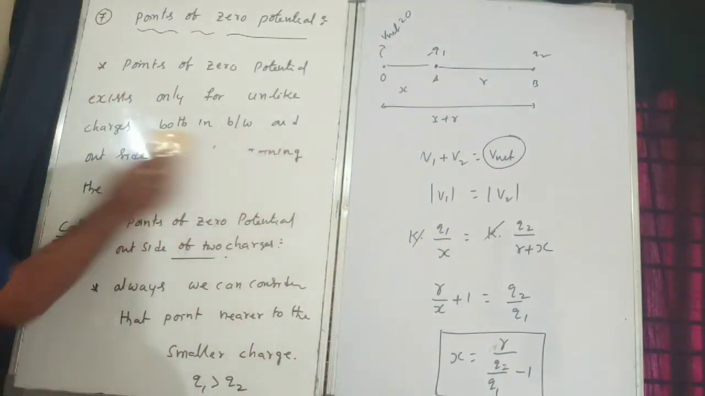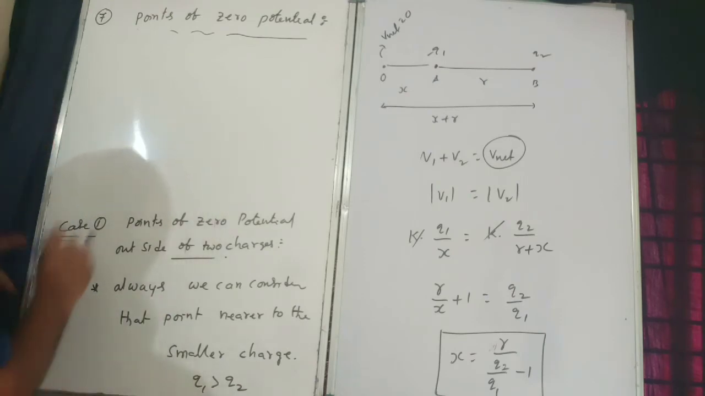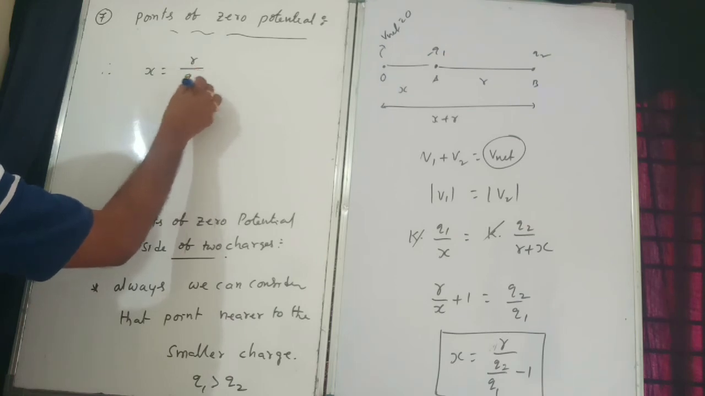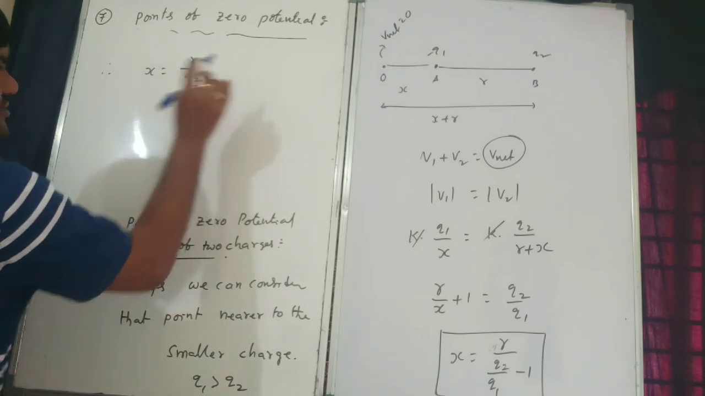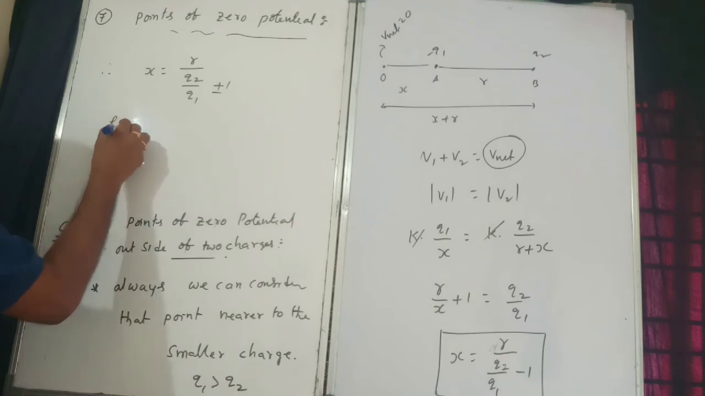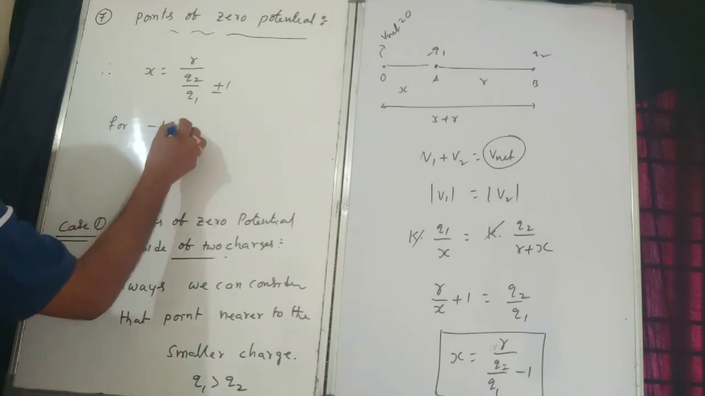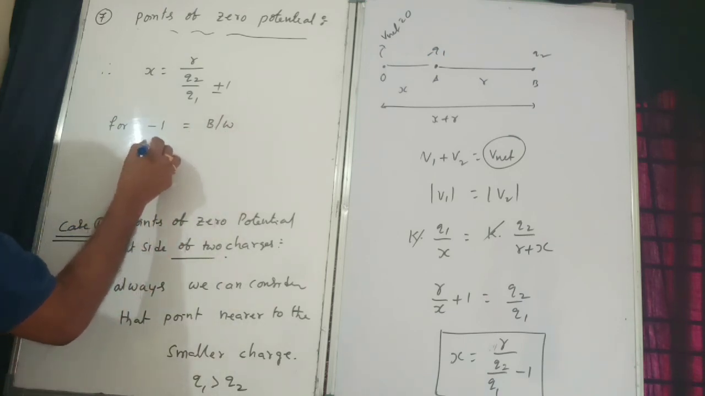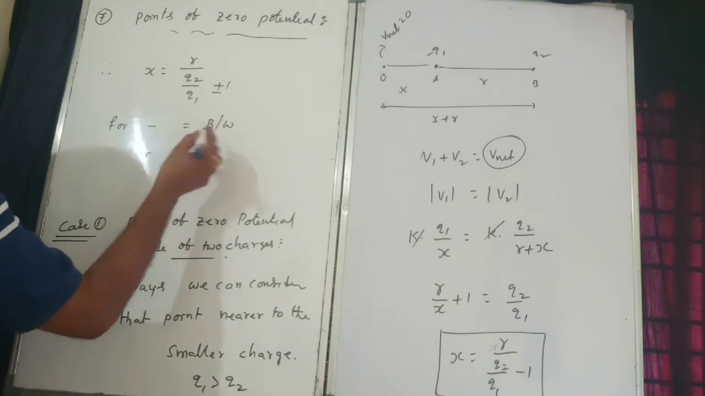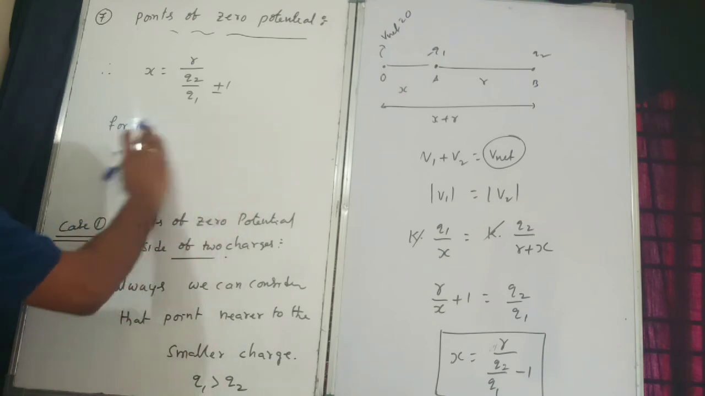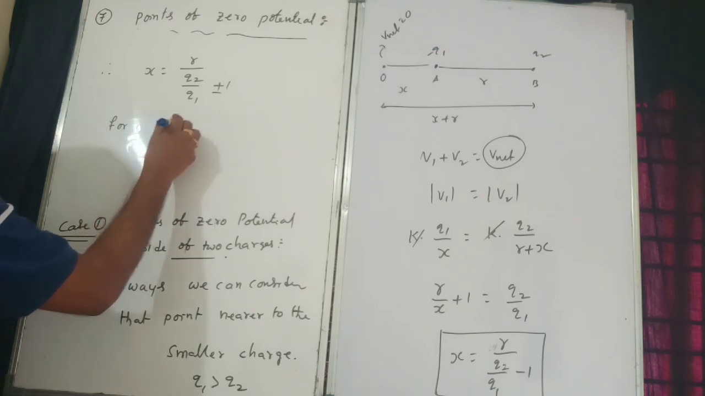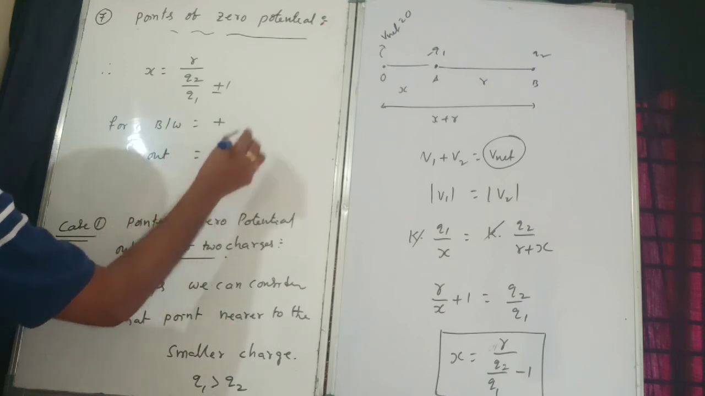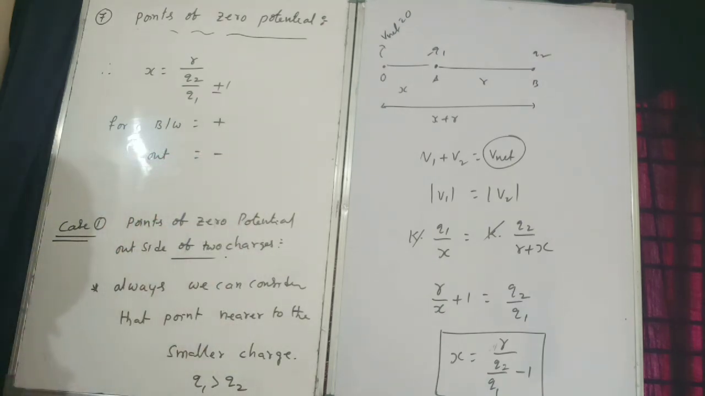So finally I will give you a formula. What is the final formula? Therefore x is equal to r divided by Q2 by Q1 plus or minus 1. Plus minus symbol: for between purpose we will consider plus, and for outside purpose minus. That's it. These are the points of zero potential.